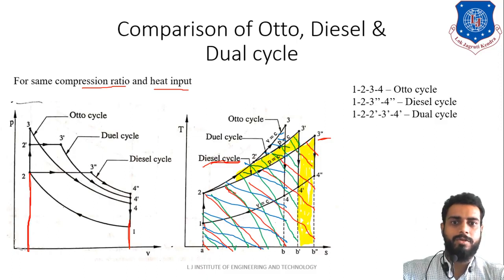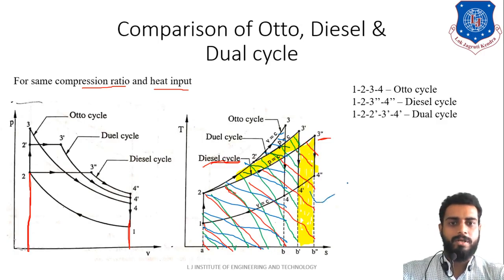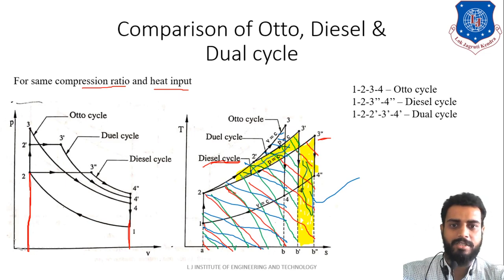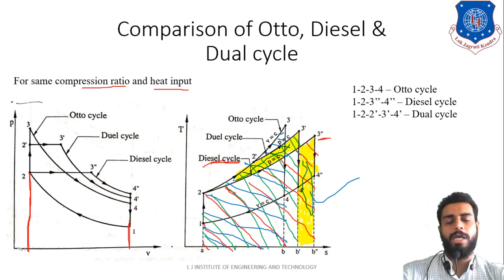It is assumed, students, just observe this, that this yellow portion is what? The extra heat supplied during the diesel cycle. So the area of this rectangle is equivalent to the area of this yellow portion. That is the assumption you have to consider.